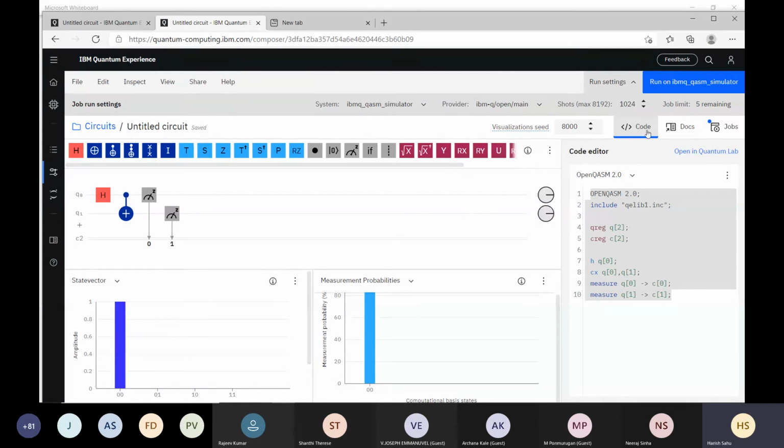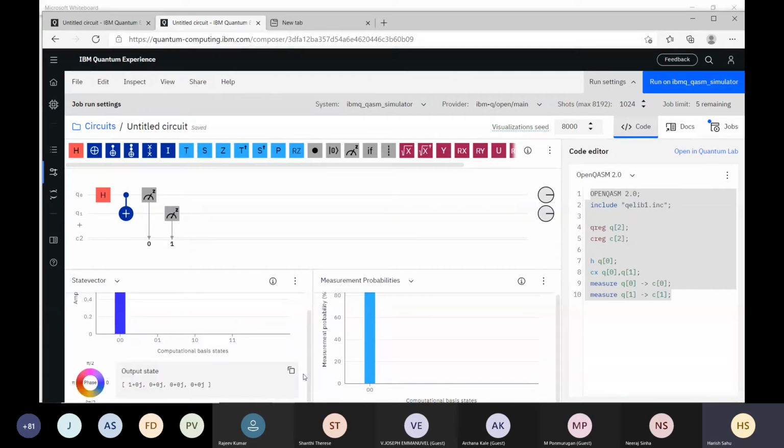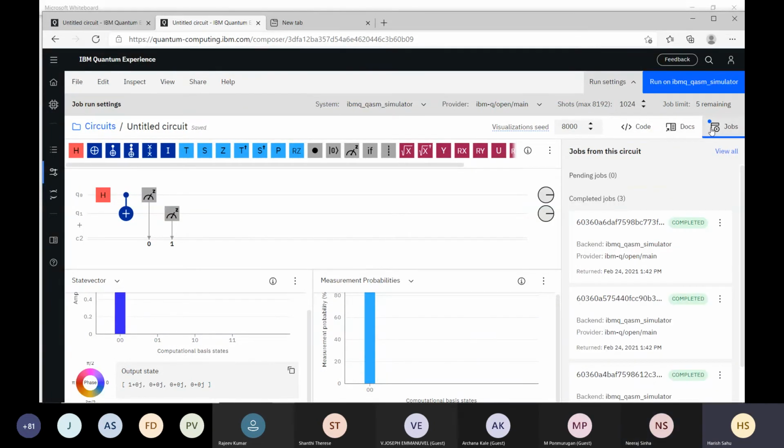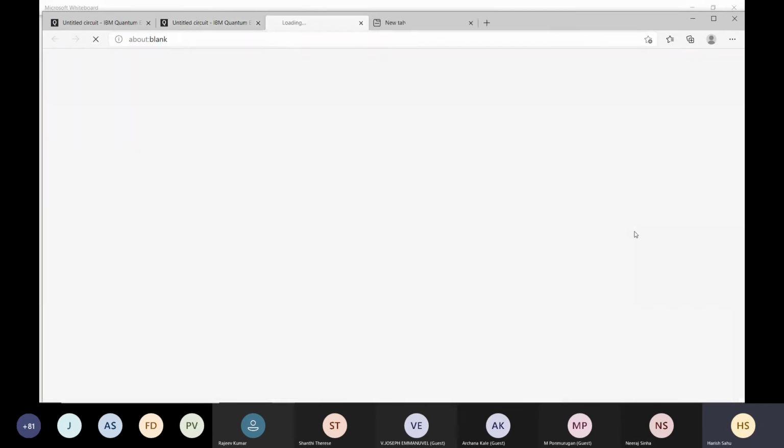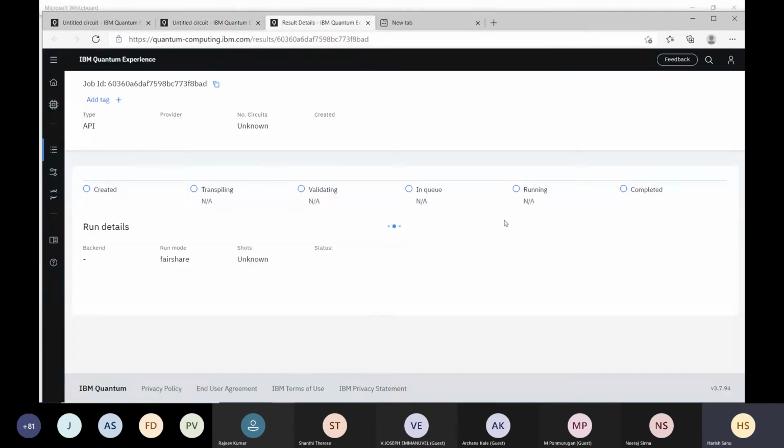Setting is saved. So this was our recent job which we have run, and we want to see the result of that. We ran it 1000 times and we want to see the circuit.